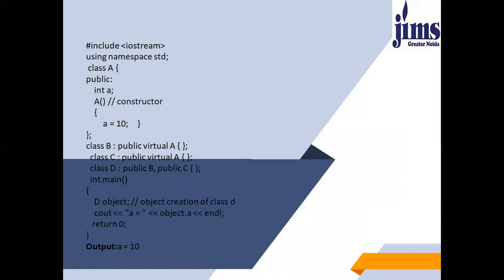Let's see an example. I have created a constructor with the class name A. Then I have created three more classes, B, C, and D, and I've made A the virtual class. So now, after the object creation of class D, by using the virtual keyword before A, we ensure that only one copy of A is passed on to D, and the compiler is not confused about which functions or which data members to use.